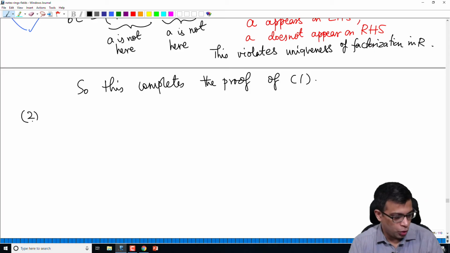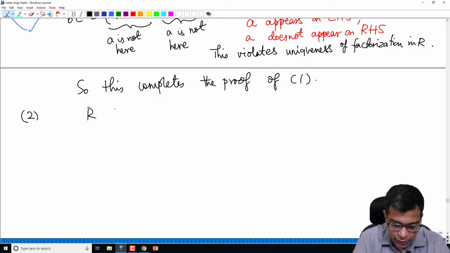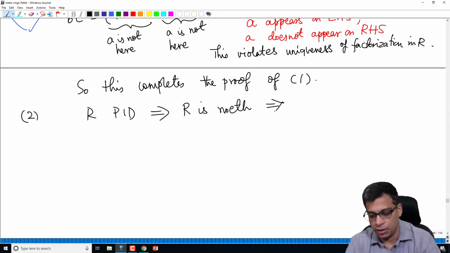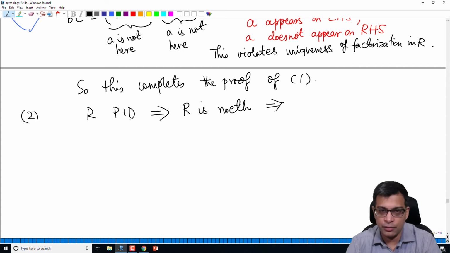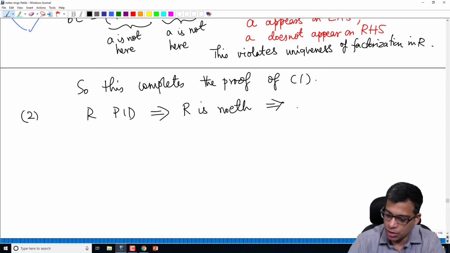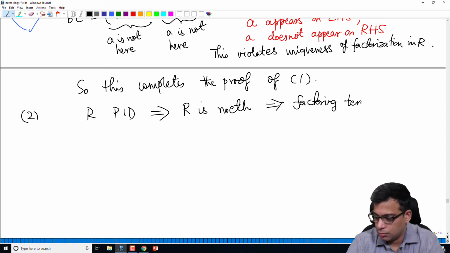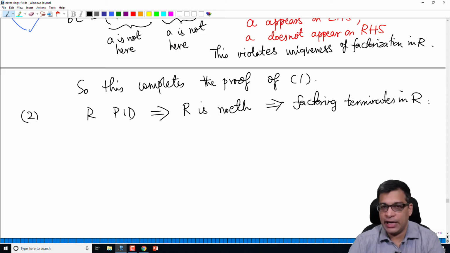Let's now prove 2. This is very easy now. If R is a PID, we know that factorization terminates. We can simply say that R is Noetherian. By definition of PID, every ideal is principal, so every ideal is certainly finitely generated. So R is Noetherian, so factoring terminates in R. So we can apply 1.